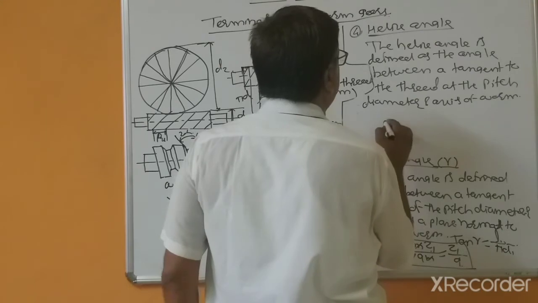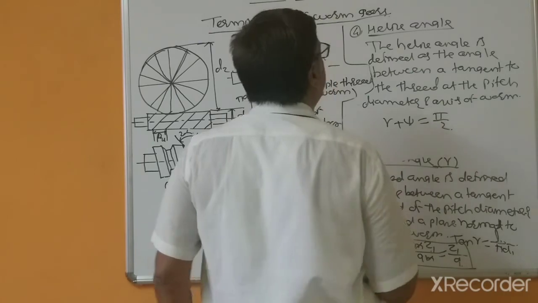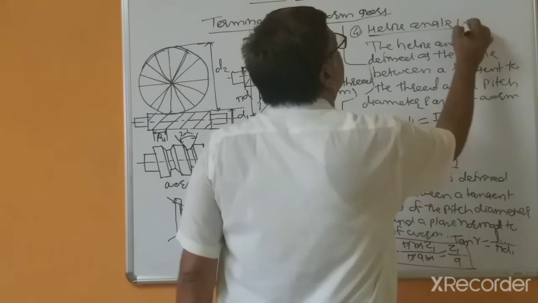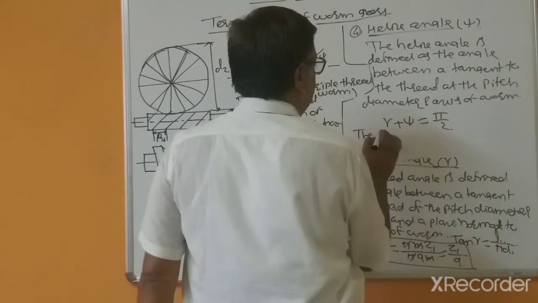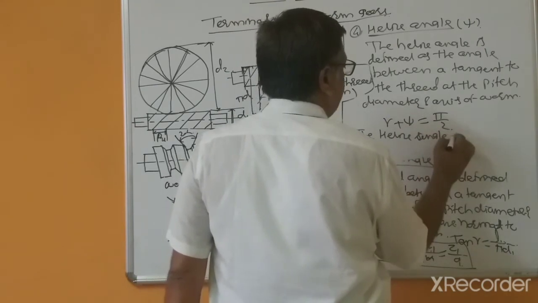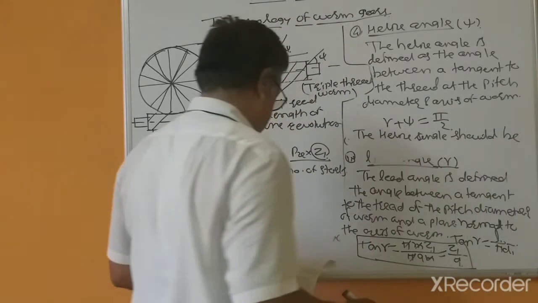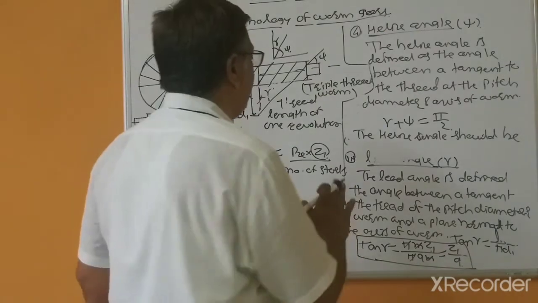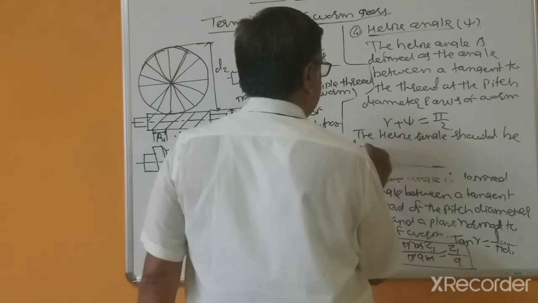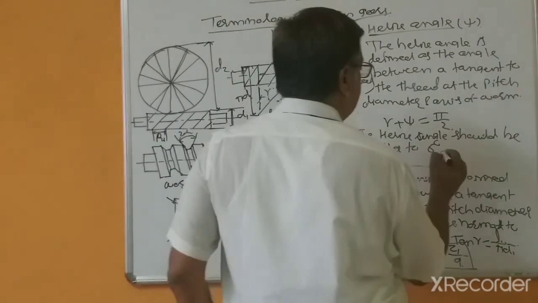So this is equal to gamma plus psi equal to pi by 2. And the helix angle should be limited to 6 degree per thread.